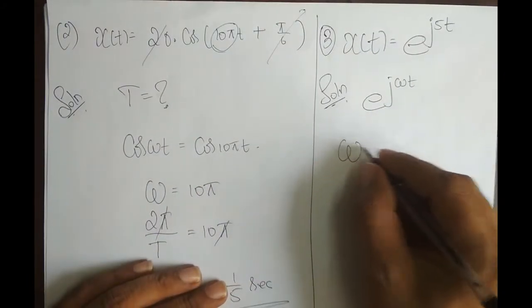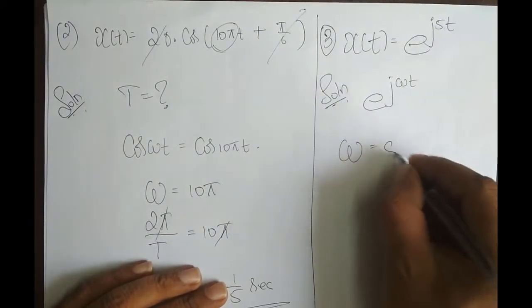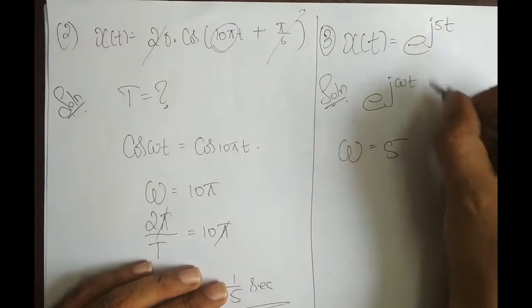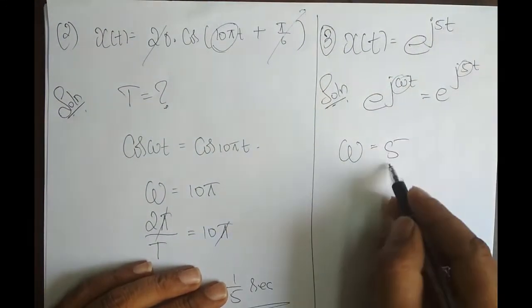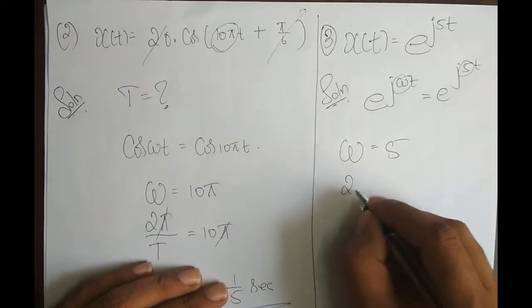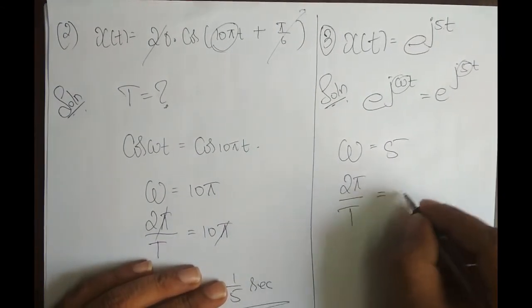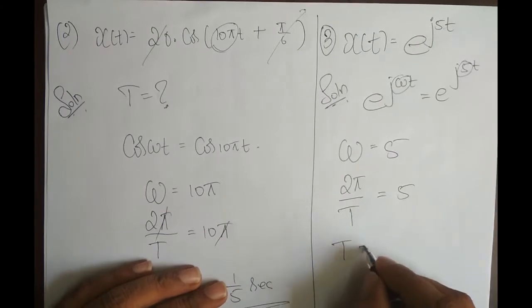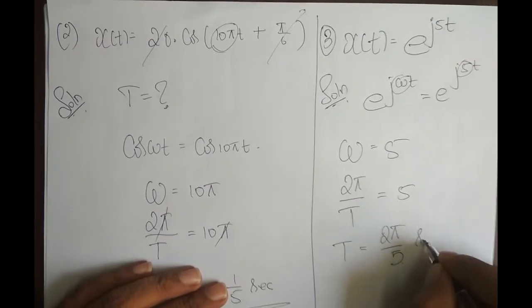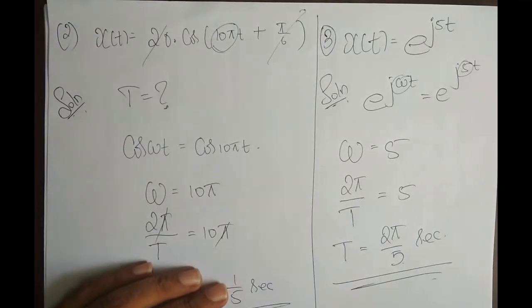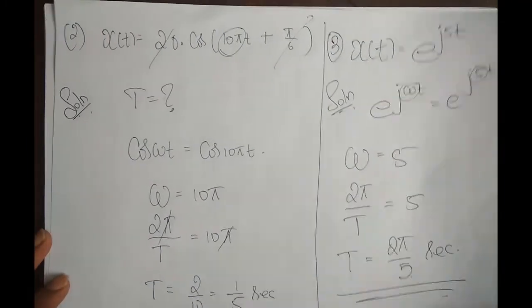And what is omega in our case? Omega is 5, right? If I equate this to e power j 5t, omega here is 5, right? And what is omega in terms of fundamental period? 2 pi by T is equal to 5, right? And if you solve for T, T is equal to what? 2 pi by 5 second. So it's a periodic signal with fundamental period 2 pi by 5 second.